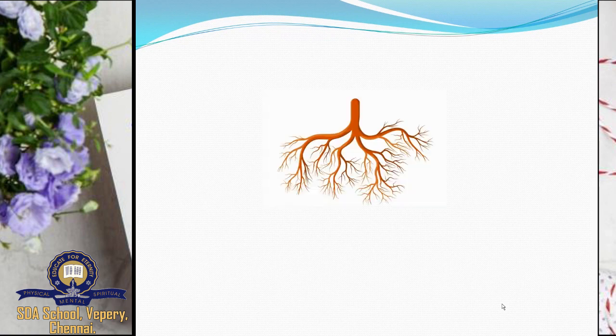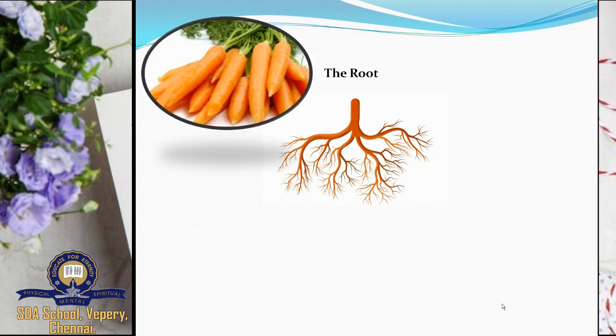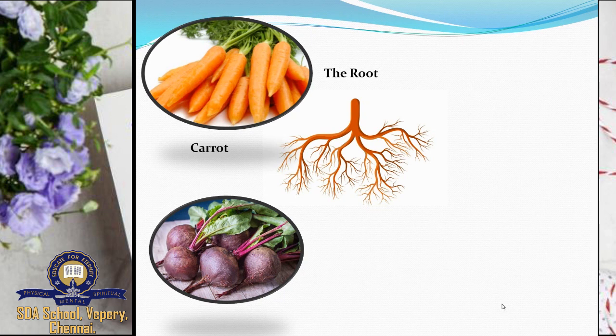First, the root. What are the foods that are stored in the root? Tell along with me the names of the food. First, what is this? Carrot. Yes. Spell again. Carrot. Then this.